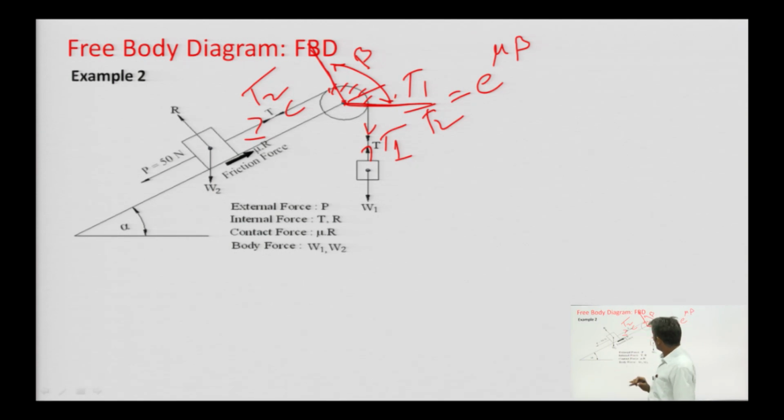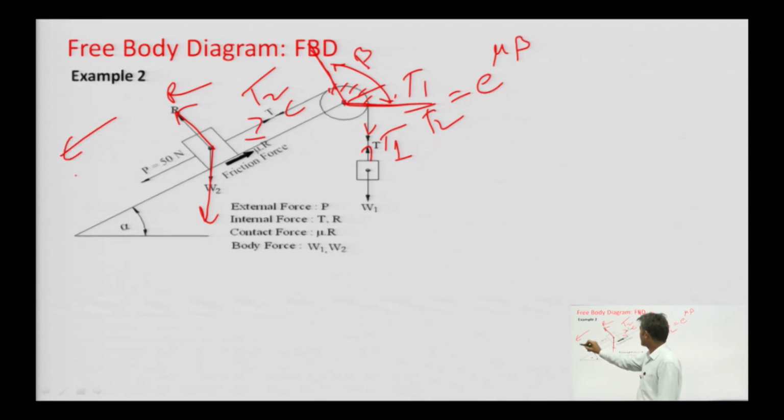Okay. And what will be another force? Another force will be the weight of the block W2, then there will be a reaction as another force, and since movement can be possible either in this direction or in this direction, at the contact point of the inclined plane and the surface of the block, a friction force can also be there in the opposite direction.